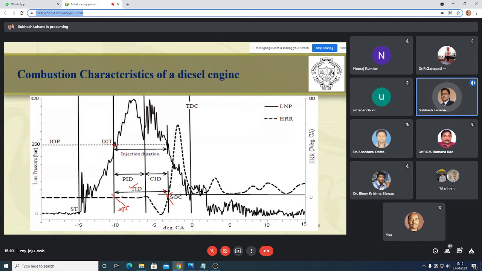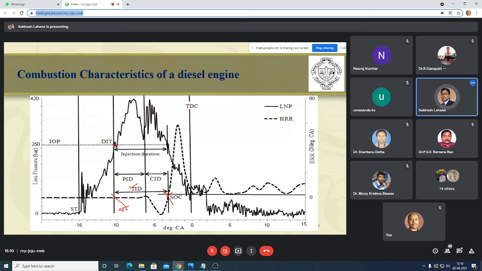Physical ignition delay means the atomization period, the physical mixing of the air and the fuel. And chemical ignition delay means the period when the droplet absorbs some energy before releasing the heat. So that period is known as the chemical ignition delay. That's why during chemical ignition delay, you can see here, there will be a negative heat release rate. See this dotted line.